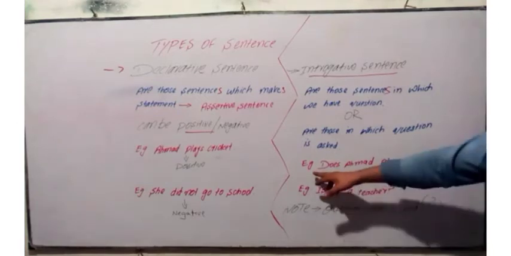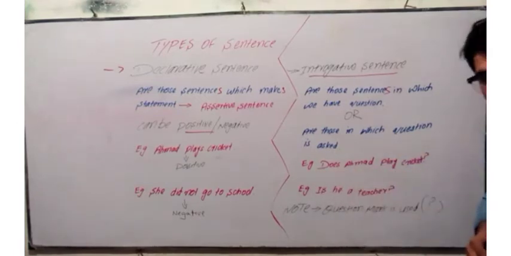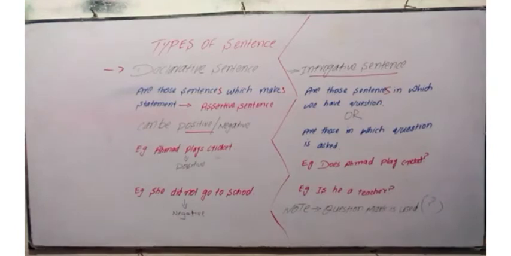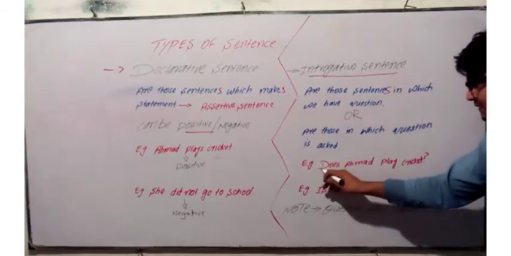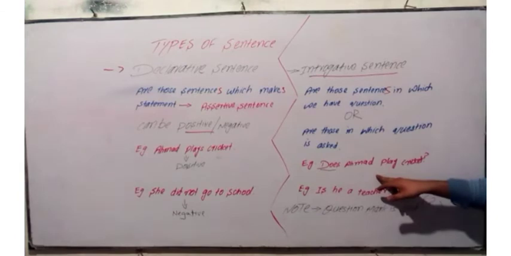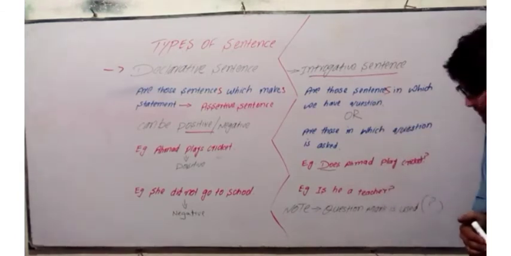So now we will come to the example. Now look at the example. Example number one is, does Ahmad play cricket? So now does is also a sentence of present indefinite tense, and does is the helping verb of present indefinite tense. And here a question is asked. So therefore this sentence belongs to interrogative sentences.